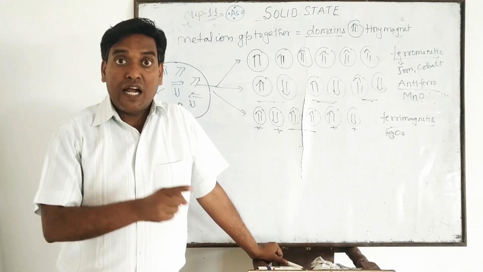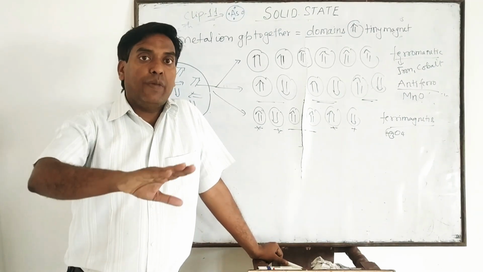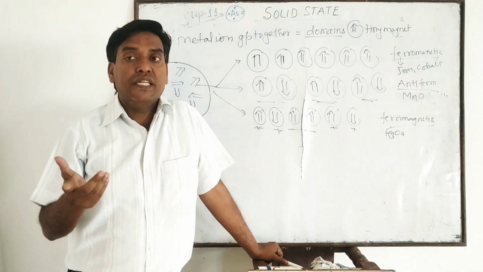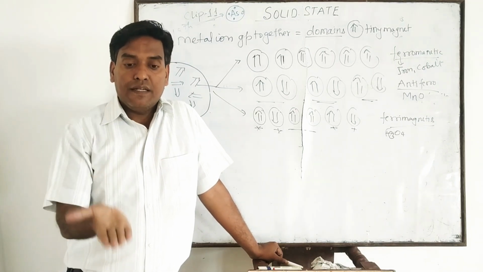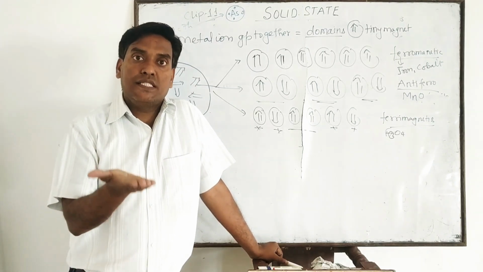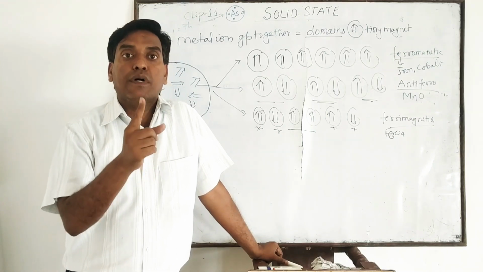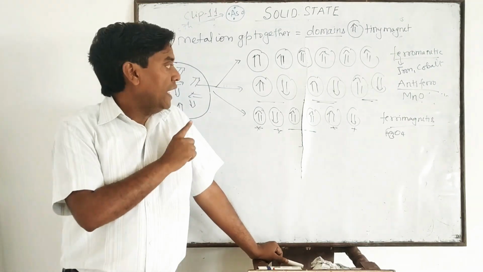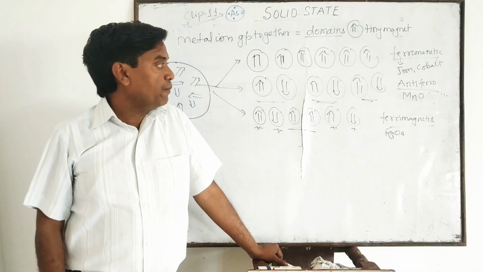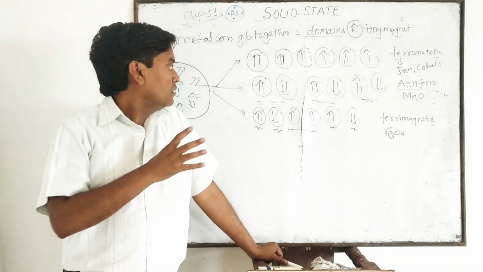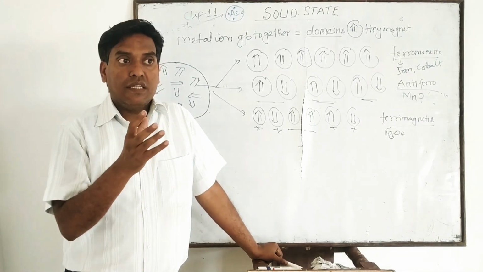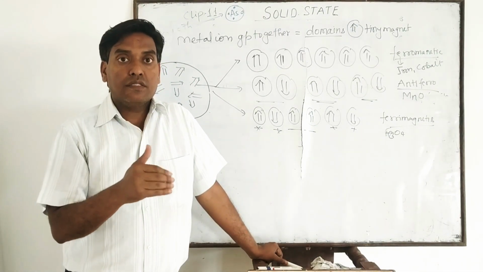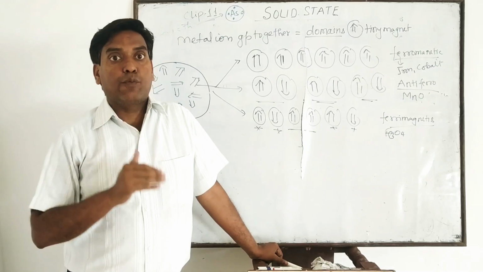Ferromagnetic substance. And the important point is that when the magnetic field is removed, in case of ferromagnetic substance, all the domains remain the same. It means they become a permanent magnet. And the second condition is antiferro: when an unmagnetized piece of metal is placed in the magnetic field, then domains are oriented in equal and opposite spin.